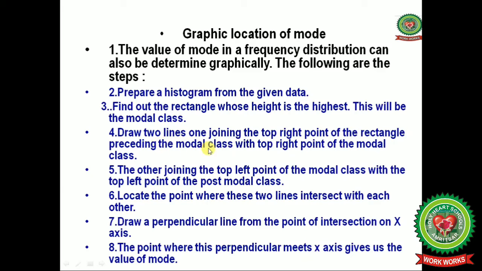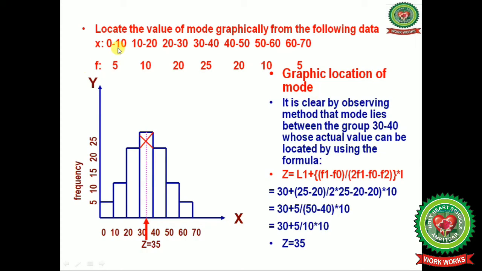Draw two lines, one joining the top right point of the rectangle preceding the modal class with the top right point of the modal class, and the other joining the top left point of the modal class with the top left point of the post modal class, and locate the point where these two lines intersect each other. Now draw a perpendicular line from the point of intersection to the x-axis, and the point where this perpendicular meets the x-axis gives us the value of mod.